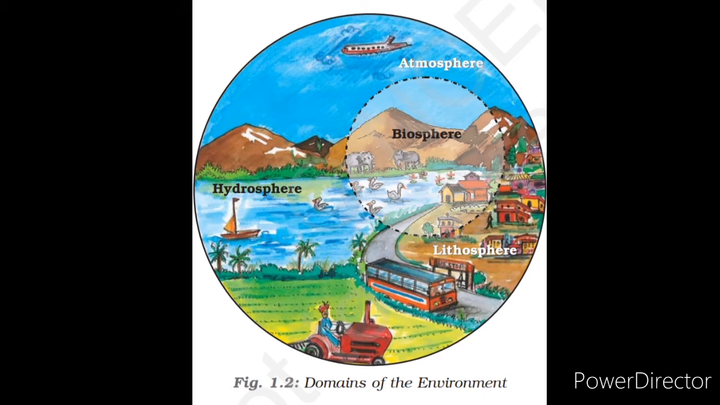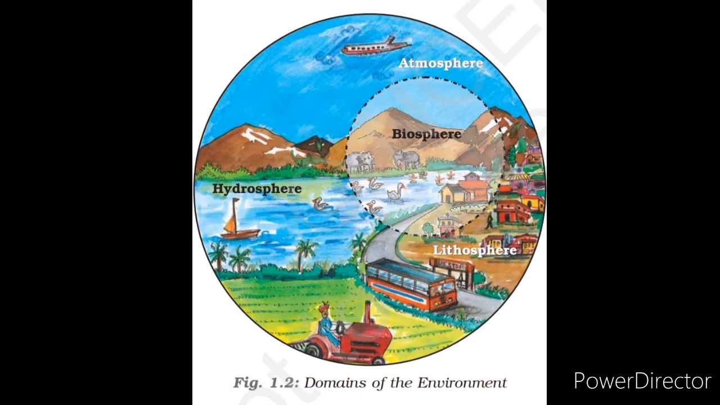First is lithosphere. The solid crust or the hard top layer of the earth is called lithosphere. It is made up of rocks and minerals and covered by a thin layer of soil. It means the earth where we live, or all the land part, is known as lithosphere. Second domain is hydrosphere.